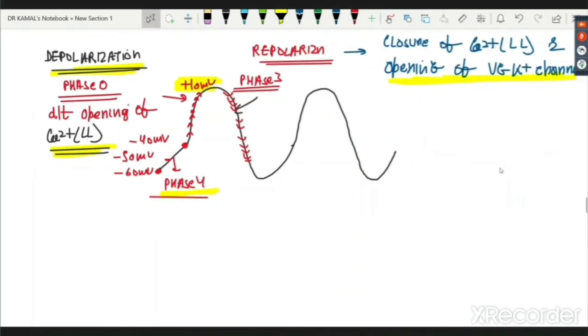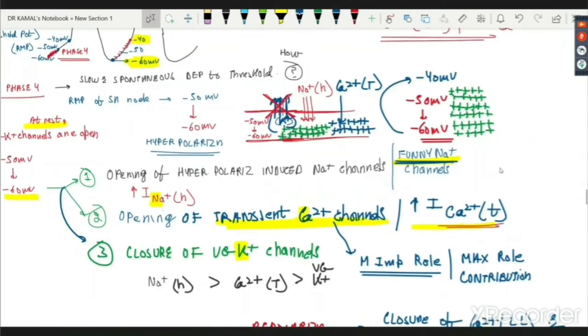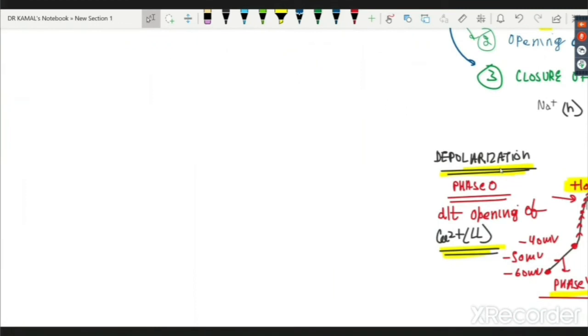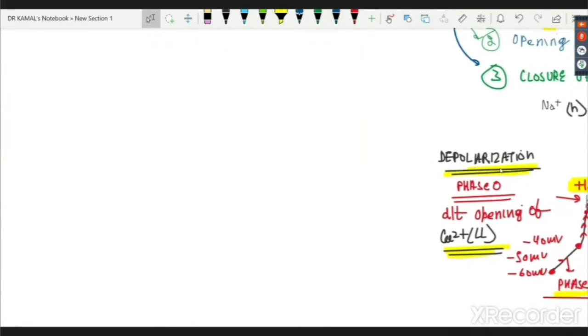And now we are going to discuss some molecular aspects, which is again a very high yield topic: what happens to the pacemaker potential because of sympathetic stimulation. I think you might have been made aware of this in muscle physiology and cardiac muscle. I'm going to discuss it very quickly after this, in 15-20 minutes, in a quick revision of cardiac muscle also, right? So don't worry if you have forgotten.